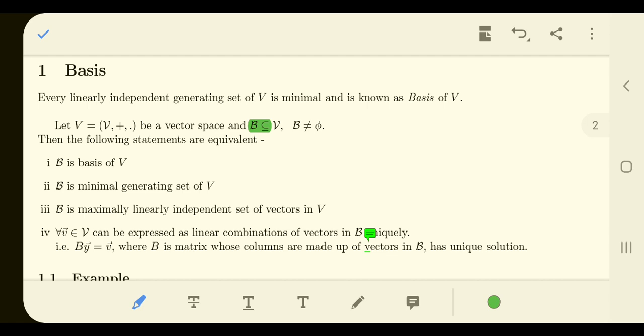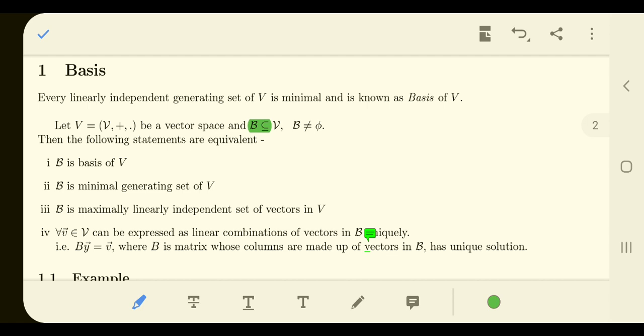Now B is a basis of V, and this should be equivalent to saying B is a minimal generating set of V. So it can generate each and every element of V, but it is the smallest set that can generate the entire vector space V. Not a single proper subset of B can generate the entire set V. Then the third equivalent statement is that it is a maximally linearly independent set of vectors in V. So you cannot have any superset of B which is linearly independent. All these three things are equivalent.